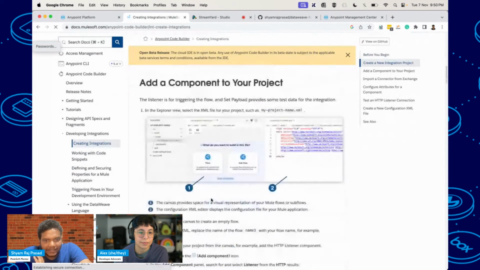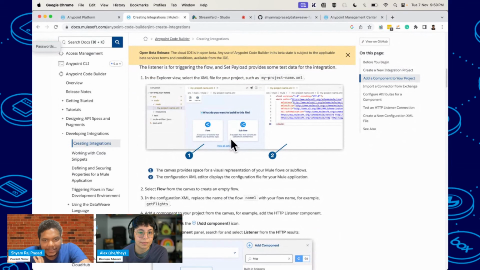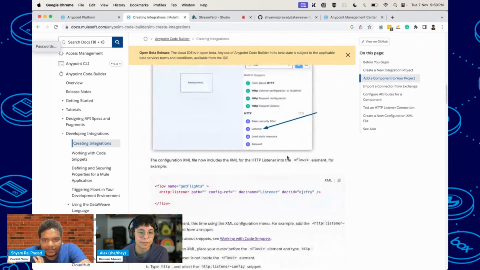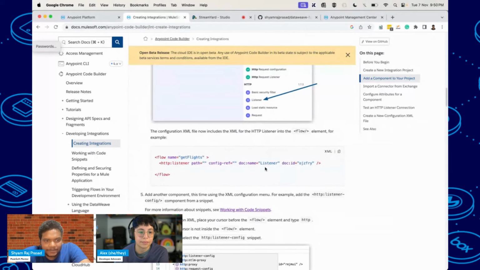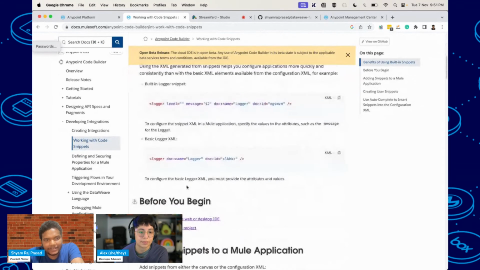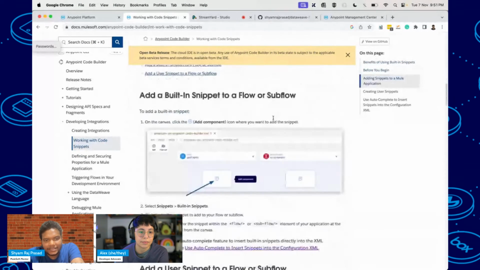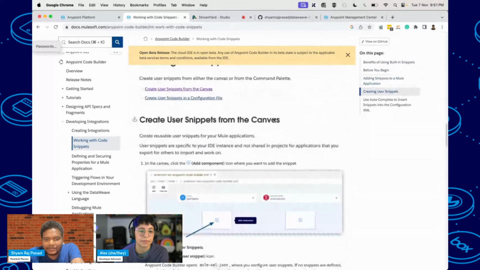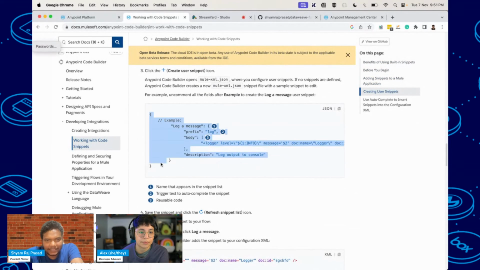Okay, here you can see this is the canvas, and here you can see the code and built-in snippets, and you can also create custom user code snippets. For example, here you can see a logger, which you can create: copy these things and add them into the user snippets. Here you can see the same thing, I have just modified the prefix as Shyam.log.